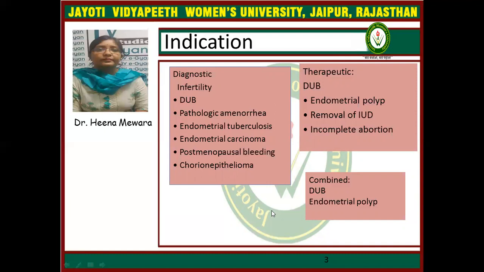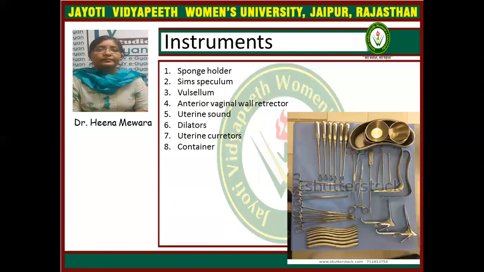In the case of DUB, means dysfunctional uterine bleeding, endometrial polyp, removal of intrauterine devices, and in incomplete abortion, DNC is done for a therapeutic purpose.